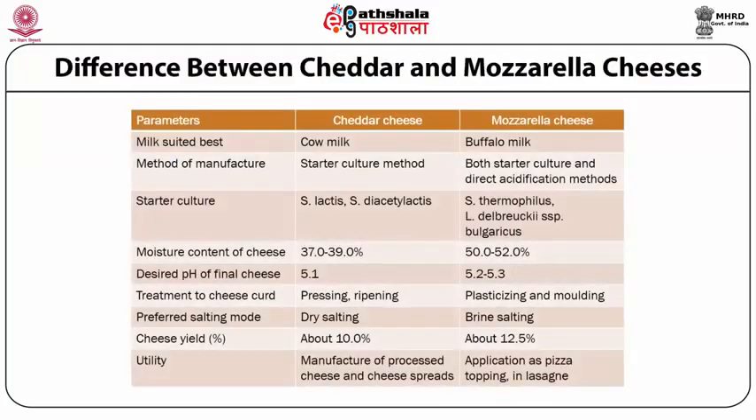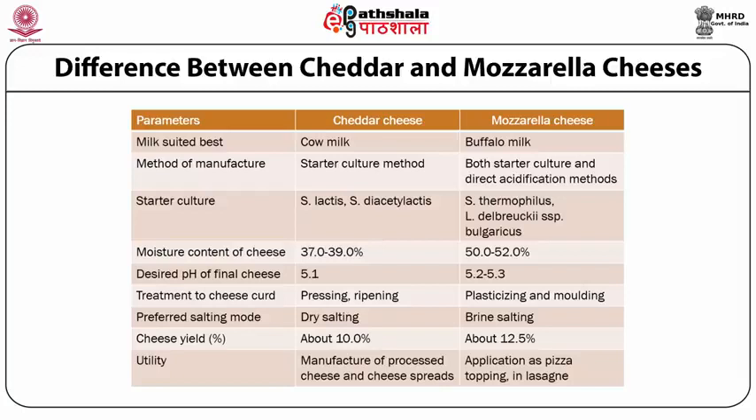This slide shows you the difference between cheddar and mozzarella cheese. We have already seen earlier that cheddar is a hard variety. Its usage is different, and one of its main usages is in preparation of processed cheese and cheese spreads. And the second one is a soft variety, mozzarella, and pizza cheese is one small classification under the class of mozzarella cheese. If we see the criteria for differentiation, the milk that is best suited for cheddar is cow milk, whereas buffalo milk is more suited for mozzarella cheese making.